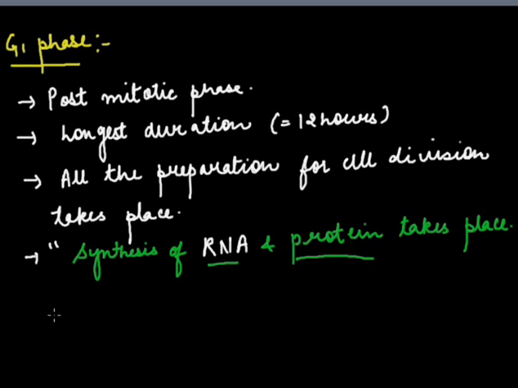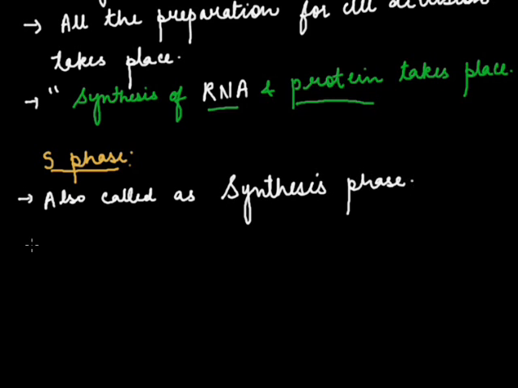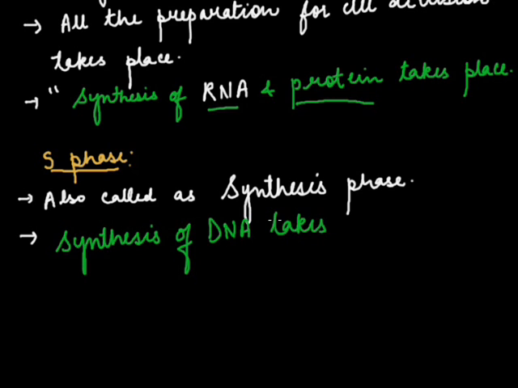Now, this G1 phase is followed by the S phase. This S phase is also referred to as the synthesis phase. S stands for synthesis. Synthesis of DNA takes place in the S phase. Always remember students, synthesis of DNA takes place in this phase. Okay. The duration of the S phase is 6 to 8 hours.